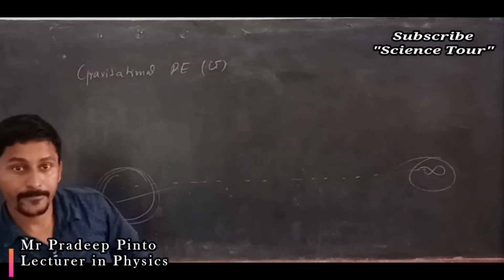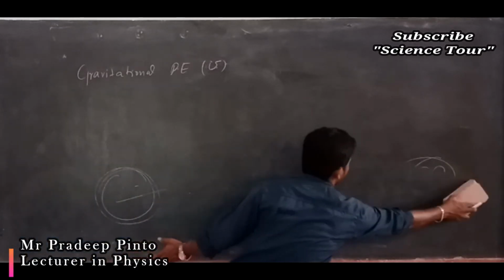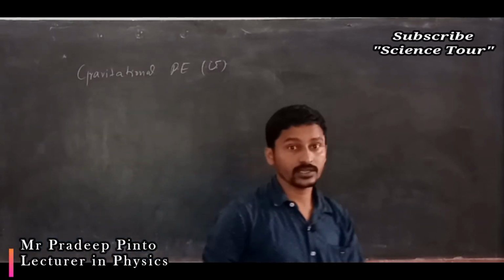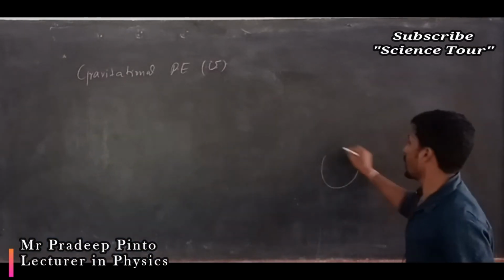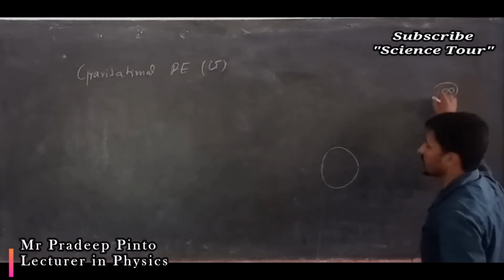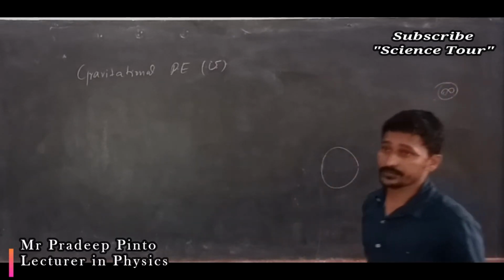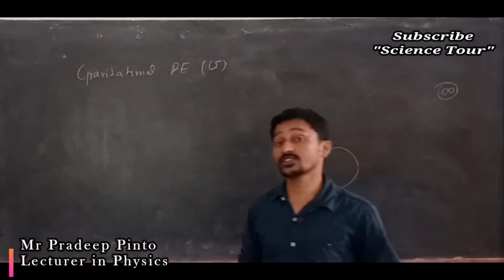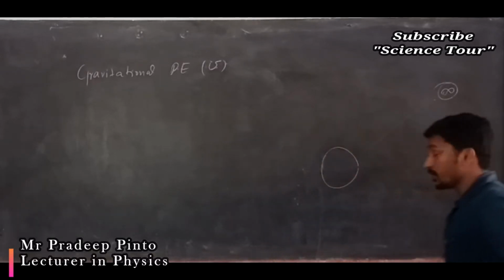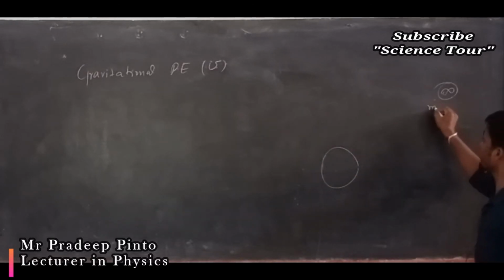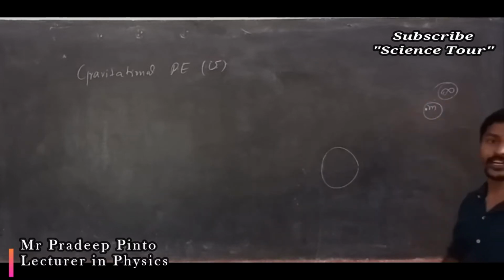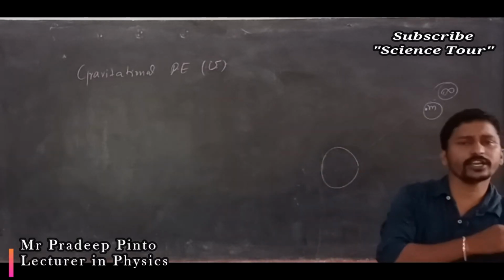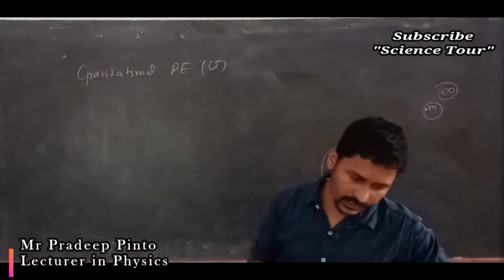So that's why we define gravitational potential energy as work done. Since at the infinite point the potential energy because of the gravitational force is zero, now we are going to define a point mass. What do you mean by point mass? A smallest object, a smallest mass, we are going to call a point mass, that's all.